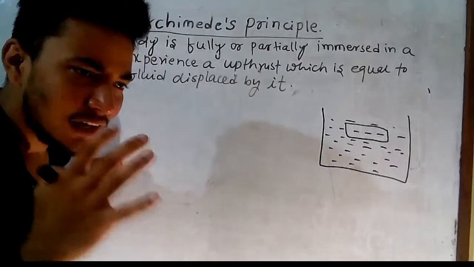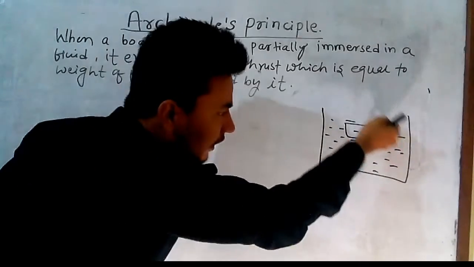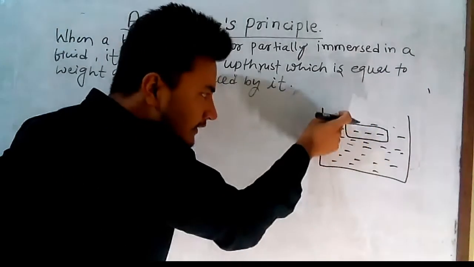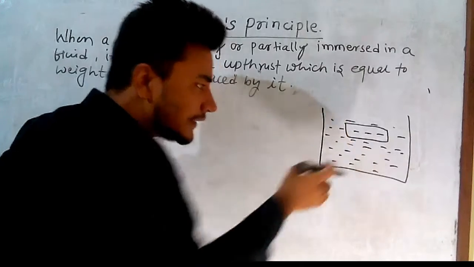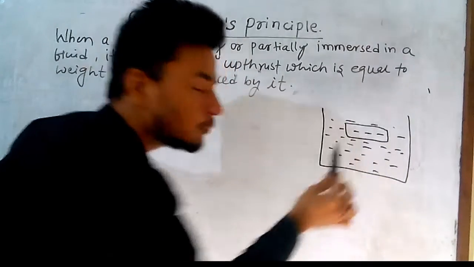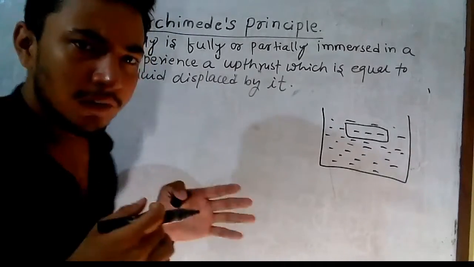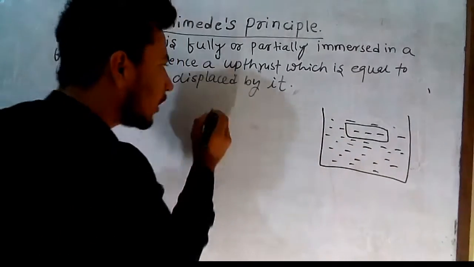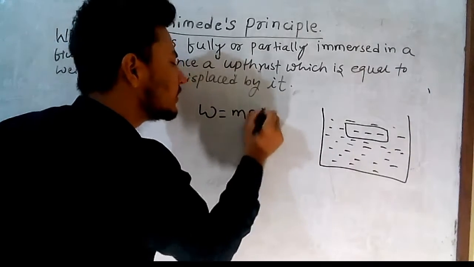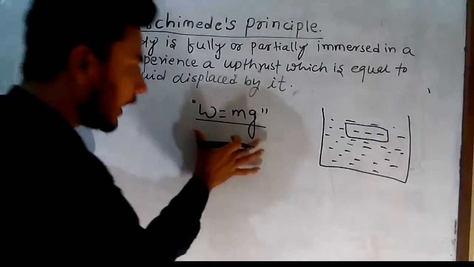So what is upthrust? When a body is fully or partially immersed in a liquid, listen here, when a body is kept in a liquid, then the liquid exerts an upward force, and that force is called upthrust. What is the formula of upthrust? Upthrust equals mg.